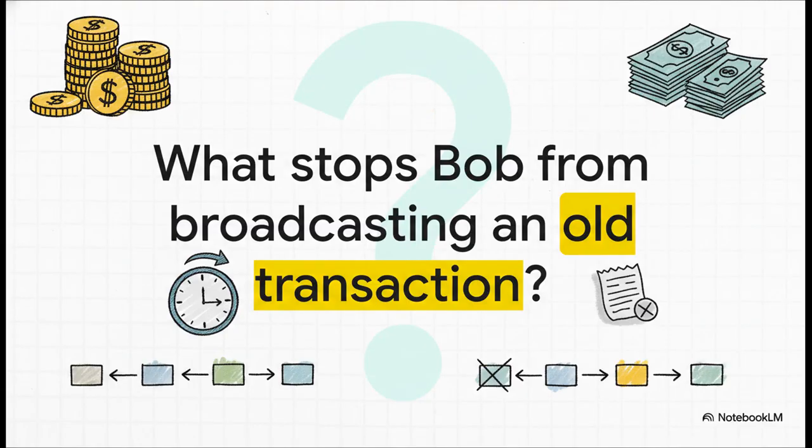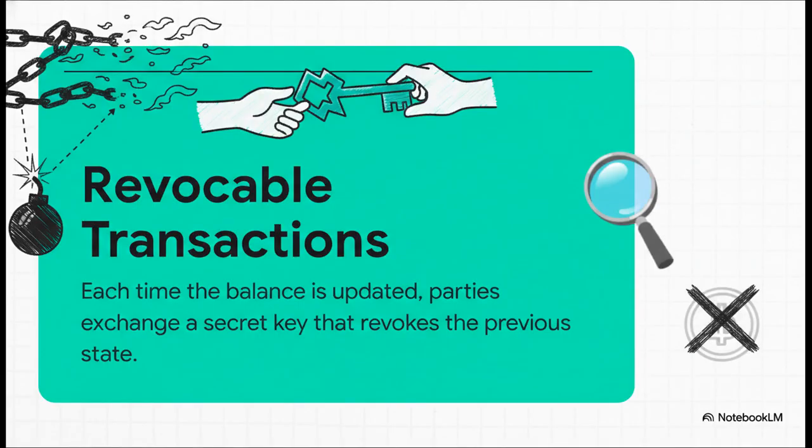If they're just swapping these updated receipts, what's to stop Bob from being sneaky? What stops him from trying to cash out an older receipt from earlier in the night, back when he had more of the money? The solution is this absolutely ingenious cryptographic trap. It's called a revocable transaction. And think of it like this. Every single time they update the tab, they also trade a secret key that makes the previous balance totally invalid. It's like handing over the self-destruct code for the old state of affairs.